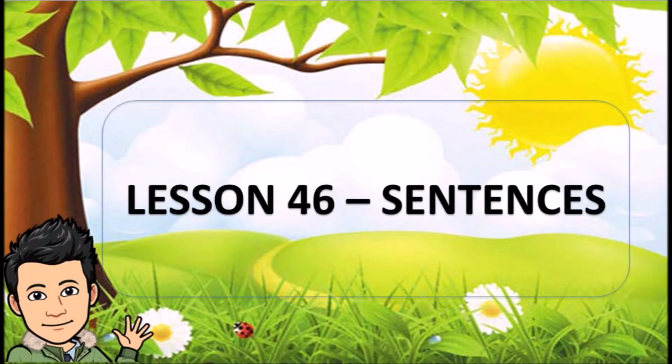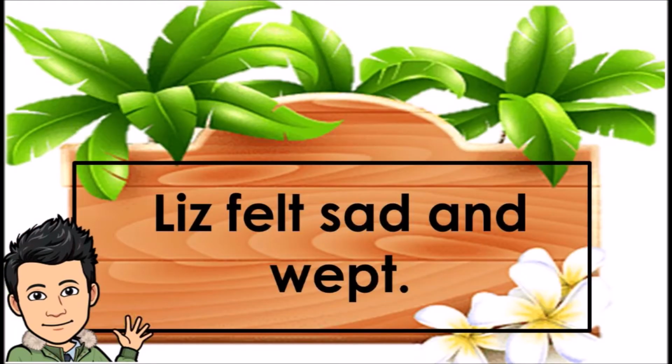Lesson 46, sentences. Liz felt sad and wept.